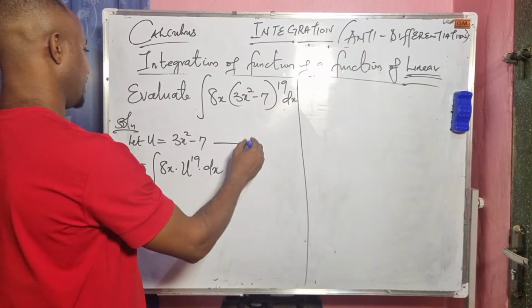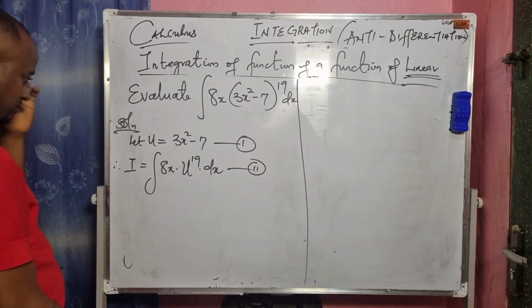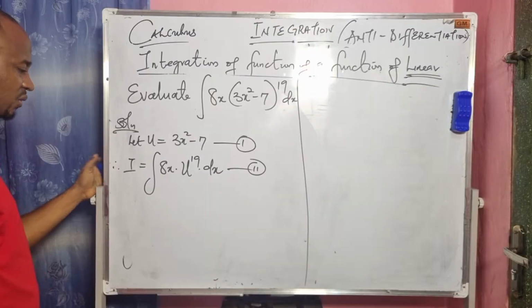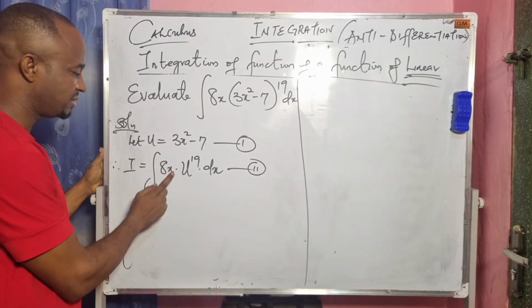Let's call this equation 1. Let's see what will be the result here. I will differentiate this. I will look for a means now to eliminate this x from here. I don't need this x.